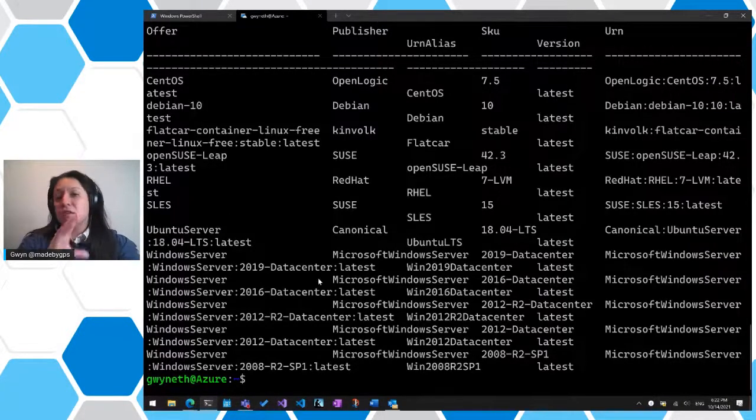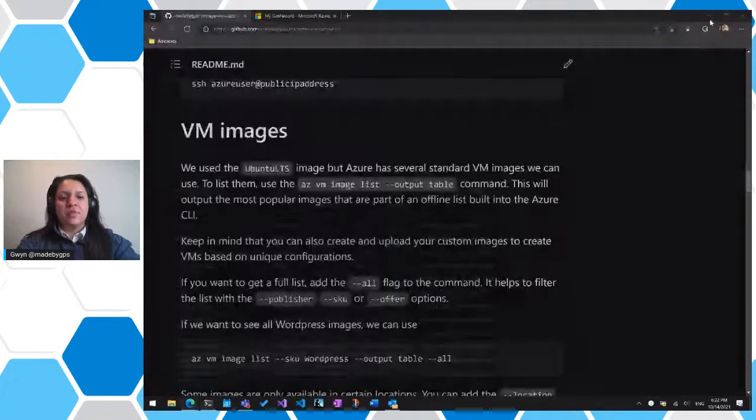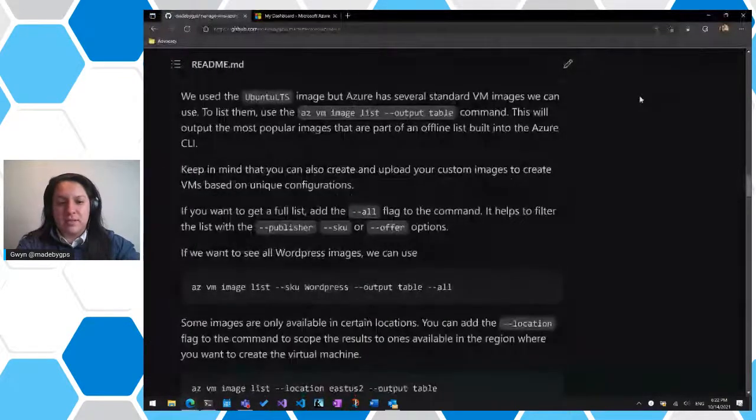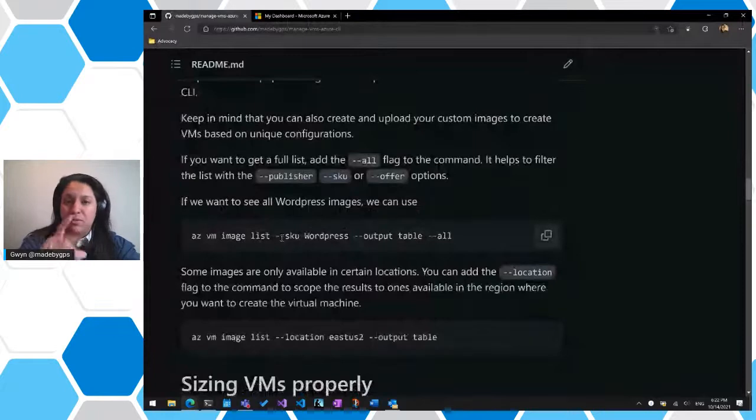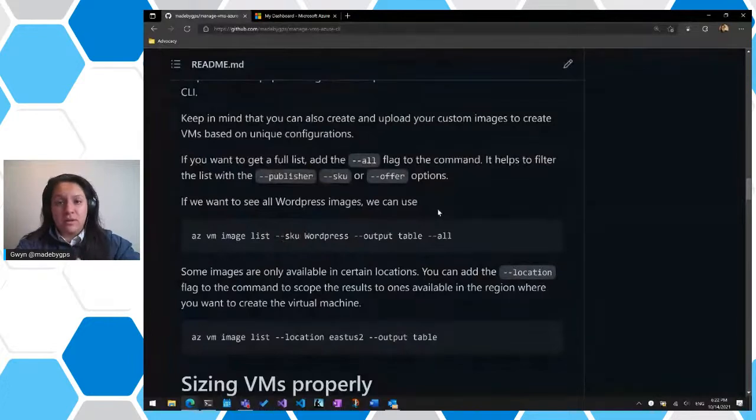Now this is an offline list, and this gets updated periodically, but it's not a complete list. Again, there's a bunch of images, and you could do something like az vm image list --sku, and then you would look for the ones that are specific to WordPress. And in order to get an up-to-date, real online list, you would have to use --all. The only thing I warn, and the reason that I don't run this, is because I know it takes like 5 minutes to pull every single thing, and we have things to get through, right?